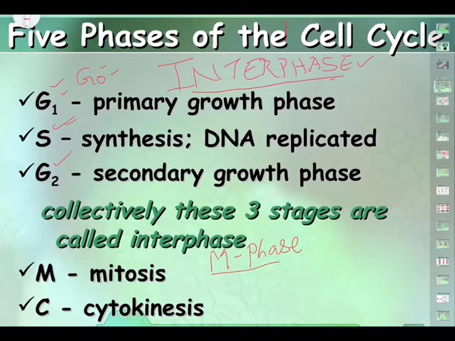So there are 2 broad phases, interphase and M phase. In interphase there are 4 substages: G0 phase, G1 phase, S phase and G2 phase. And it is a very long one. 95% of the time is consumed by interphase. In the remaining 5% of the time, the mitotic stage will take place.